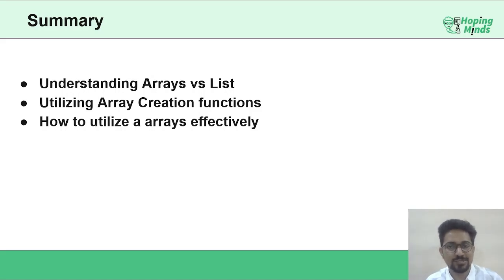So guys, in the next session, we shall be proceeding with indexing and slicing on the NumPy arrays.